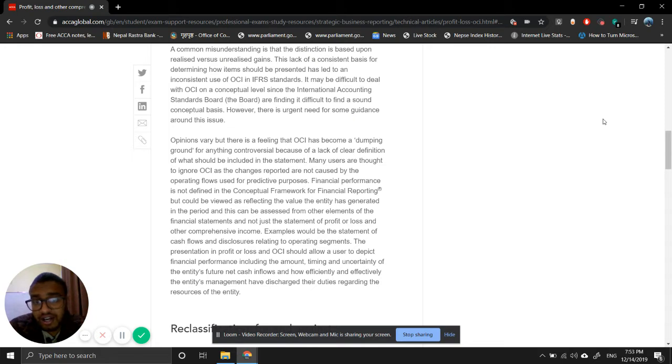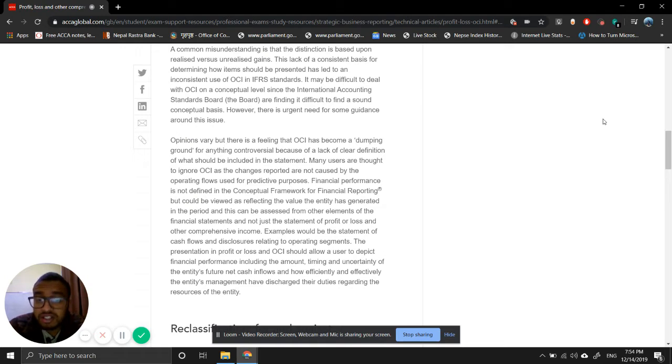Even the article says the same thing. Many users are thought to ignore OCI as the changes reported are not caused by operating flows used for predictive purposes. Financial performance is not defined in the conceptual framework for financial reporting, but could be viewed as reflecting the value the entity has generated in the period. This can be assessed from other elements of financial statements, not just the statements of profit or loss and other comprehensive income. Examples would be the statement of cash flows and disclosures relating to operating segments.